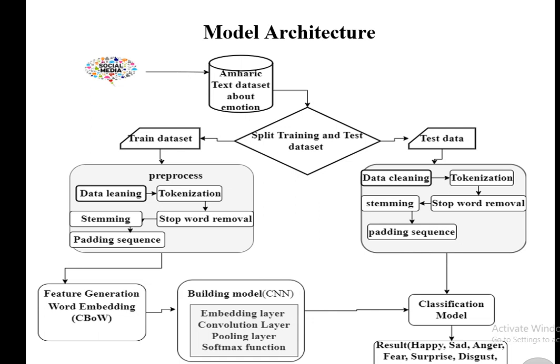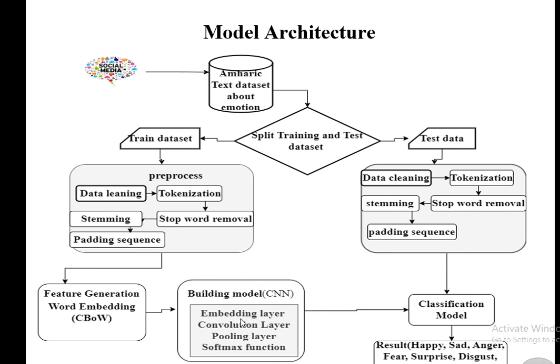The next step of pre-processing is padding sequence, that means we equalize the length of the sentences. From the training set there is the generation of features. We are going to use CBOW, or continuous bag of words, in order to extract features from the words. After extracting the features, we are going to develop the building model,